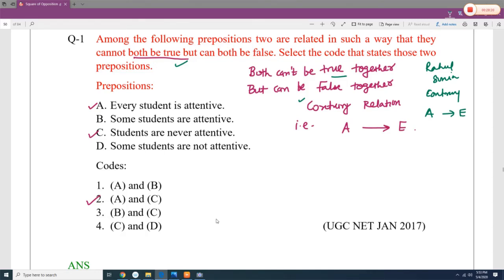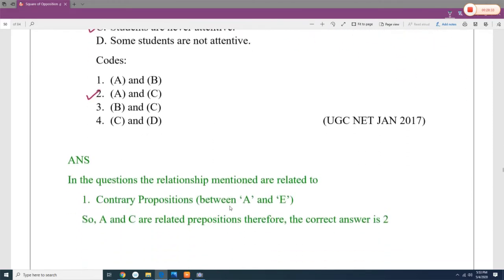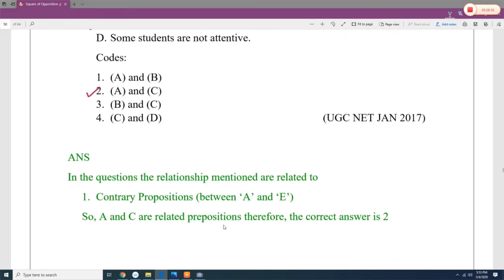So every student is A, and some students are never attentive. In the question, the relationship mentioned is related to A and E, and A and C are related propositions.